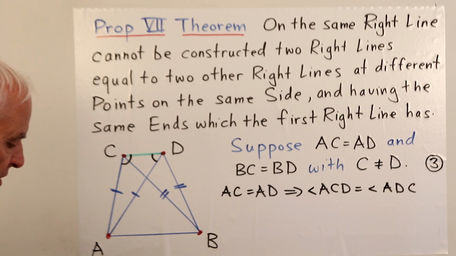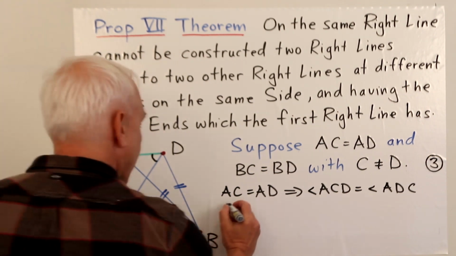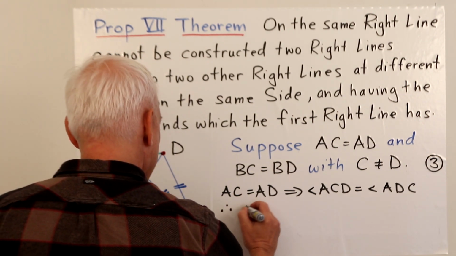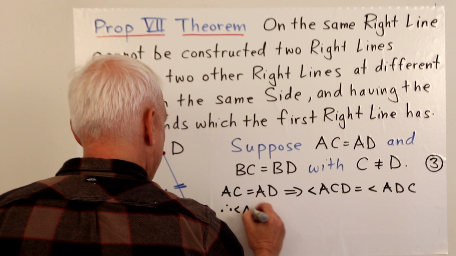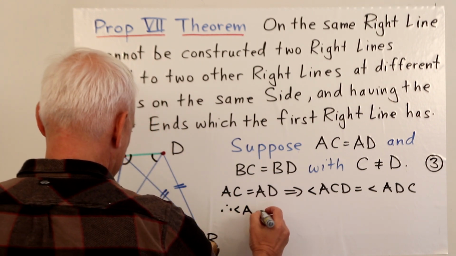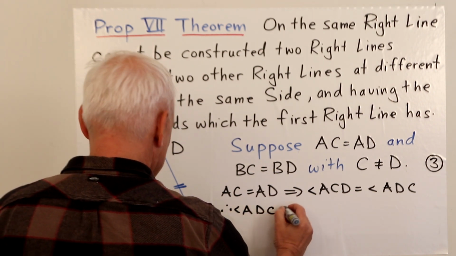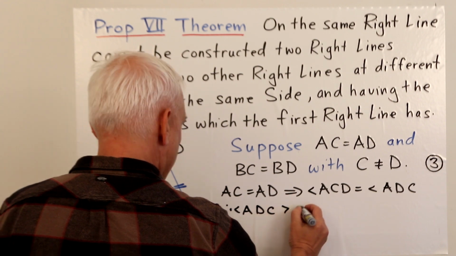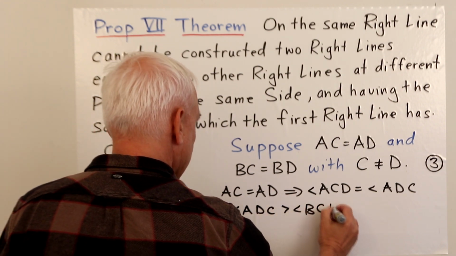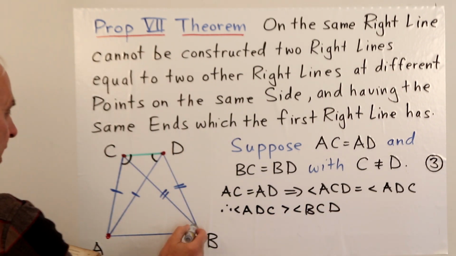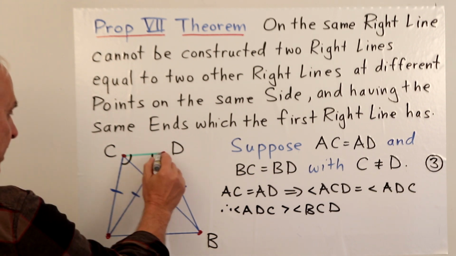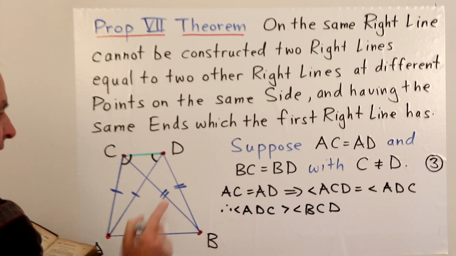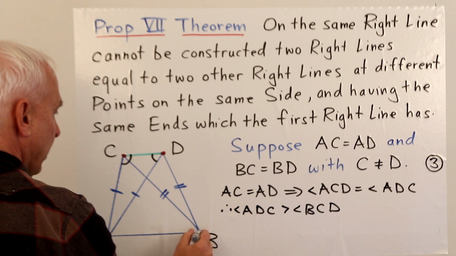Okay, and consequently, the angle ADC is greater than the angle BCD. The angle ADC, this one right here, is bigger than the angle BCD.